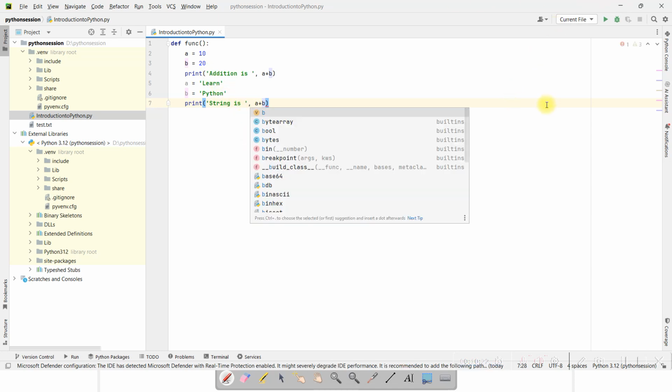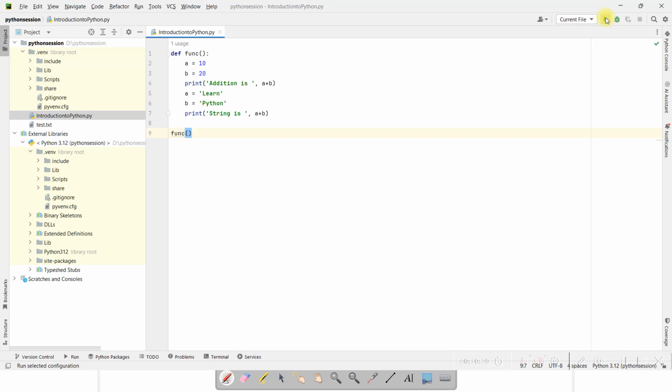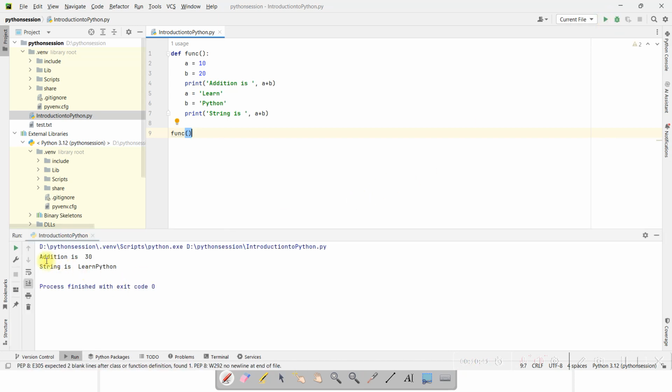Now we have defined this function. Now in order to execute this function, we have to call this function. So to call the function in Python, we just use the name of the function along with the parenthesis. Now let's run this code. So you can see here the output is coming as addition is 30 and string is learn Python. So these two strings are concatenated here.